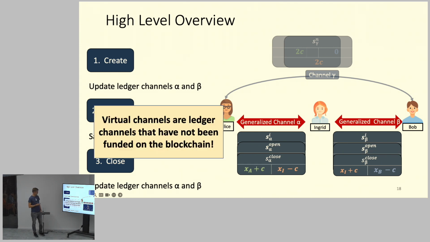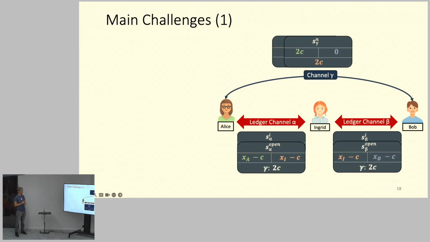Essentially you can think about virtual channels as channels that have not been funded on the blockchain. Usually you have a funding transaction, but now we don't have one. The funding transaction just happens in these generalized channels. So you have the funding in the generalized channels, and later on you can do some offloading.